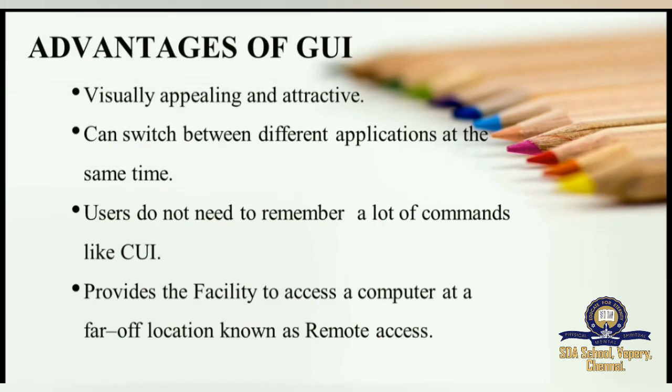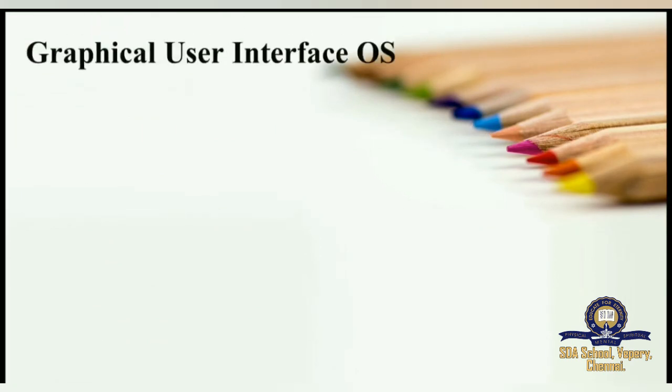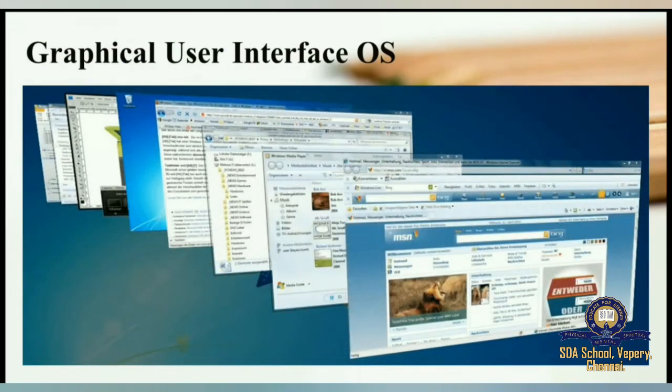Provides the facility to access a computer at a far off location, known as remote access. Graphical user interface. Can you see here? This is an example of switching over the folders or applications or files or windows. While you are working on one window, you can work simultaneously in some other document also. So these are all your windows. You can switch over the applications at the same time.